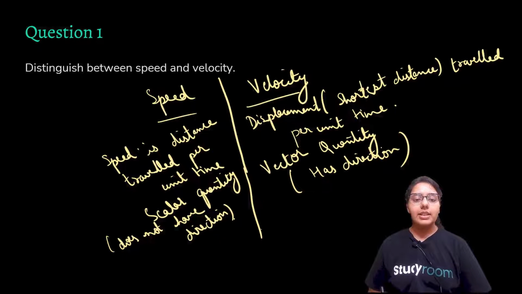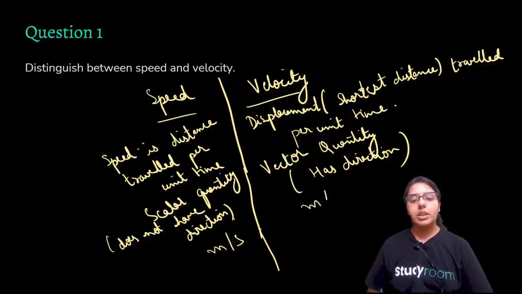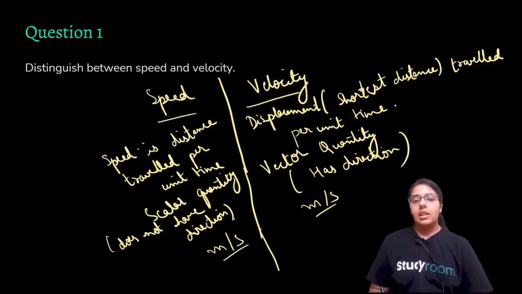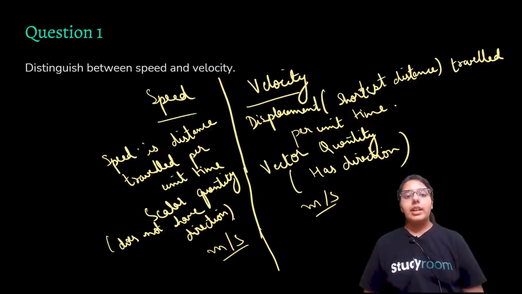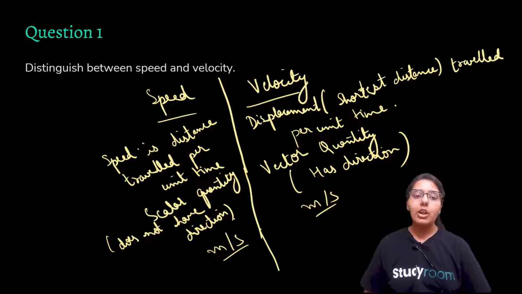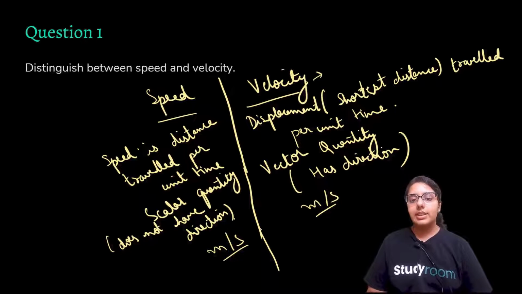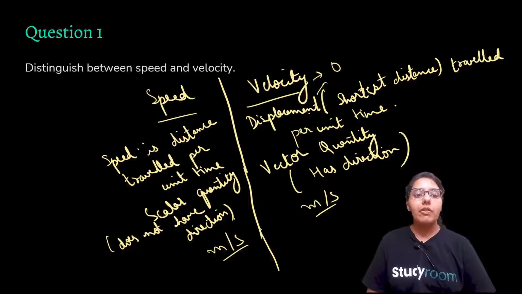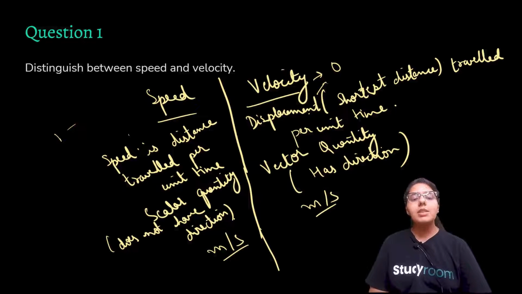What else we can say? The SI unit of speed is meter per second and velocity is also meter per second. Right. One more thing: for a particular distance, velocity can be 0 because displacement can be 0. But for a particular distance travelled, speed can never be 0.